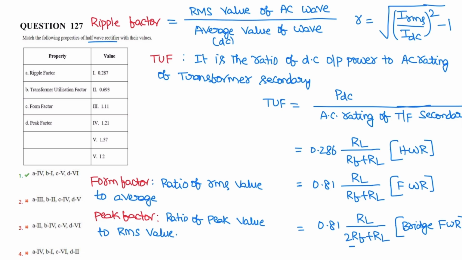For any winding, AC rating is a product of RMS voltage across the winding and RMS current flowing through the winding. And next, form factor is the ratio of RMS value to average value. Peak factor is the ratio of peak value to RMS value.